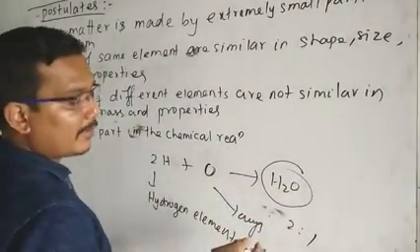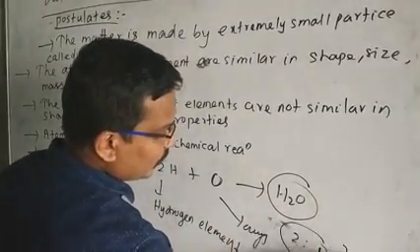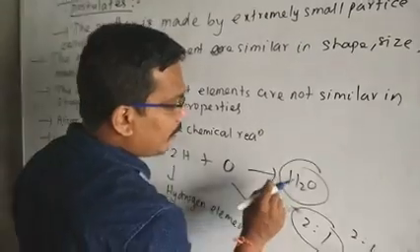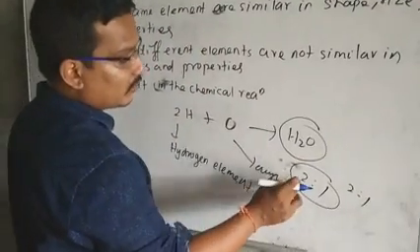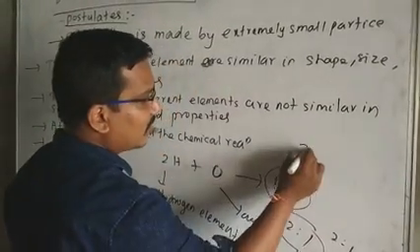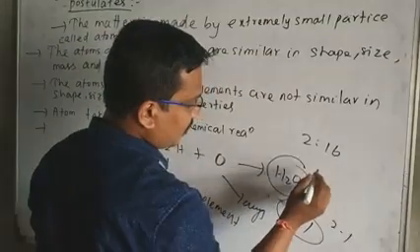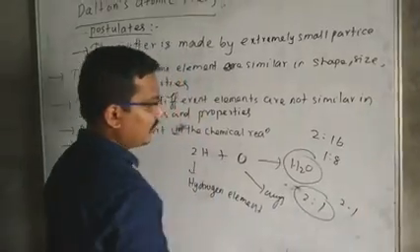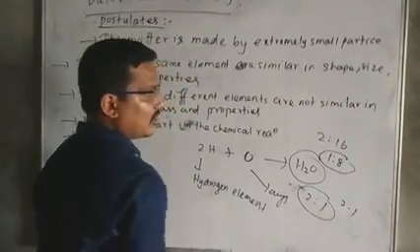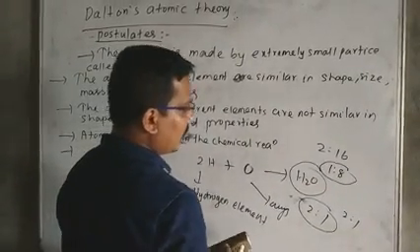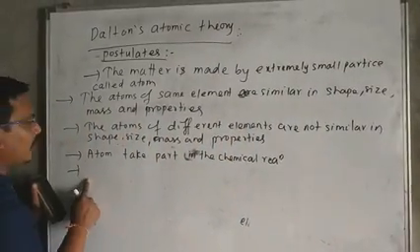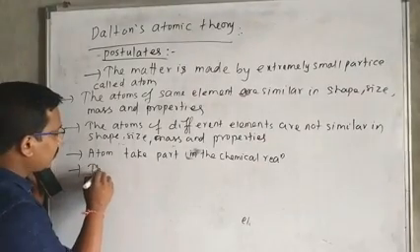The water molecule has a fixed whole number ratio, 2:1, according to the number of atoms. If you think about the number of atoms, it is two hydrogen atoms and one oxygen atom. If you think about the ratio in terms of mass, then it is 2:16, that is 1:8. This is the ratio according to the mass of the atoms, and the other is the ratio according to their number. That means, according to the fifth point of Dalton's atomic theory, the atoms